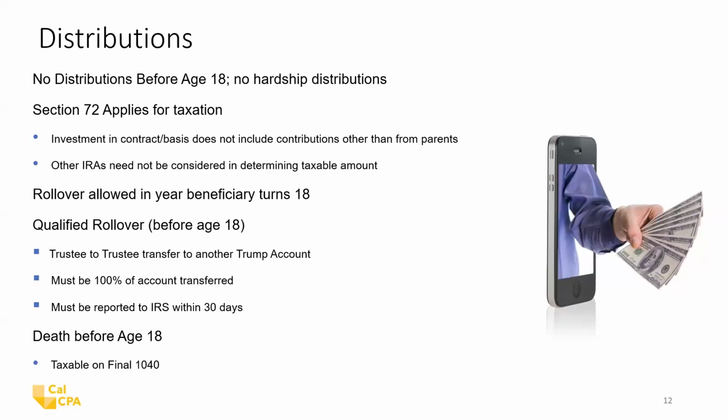And so if somebody wants to move their Trump account to a more popular version of the Trump account, 100% of the funds can be moved over, but it has to be reported to the IRS within 30 days, which is pretty quick because generally the transfers aren't reported until January 31st of the next year. If the beneficiary unfortunately should die before age 18, then the entire account will be taxable on their final 1040. Of course, if there is some basis, that will be taken into account.